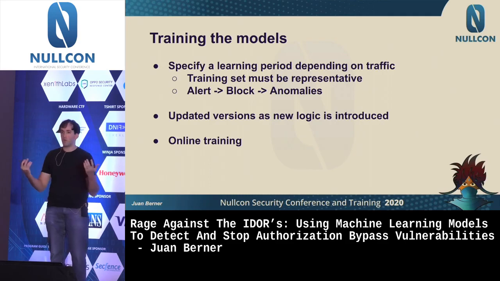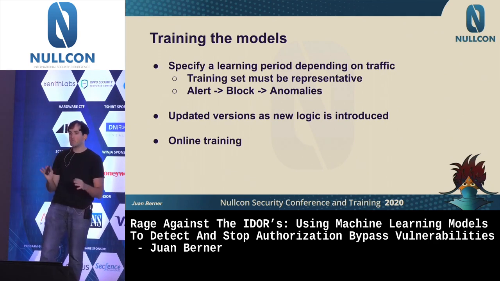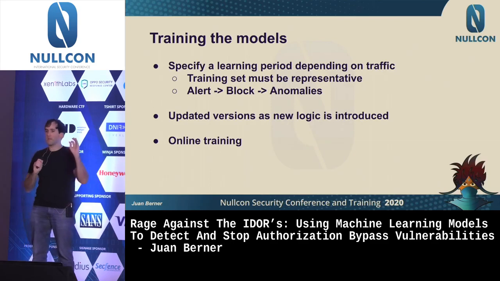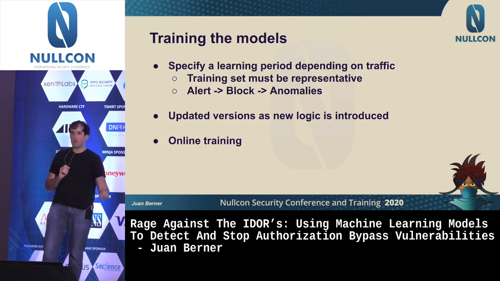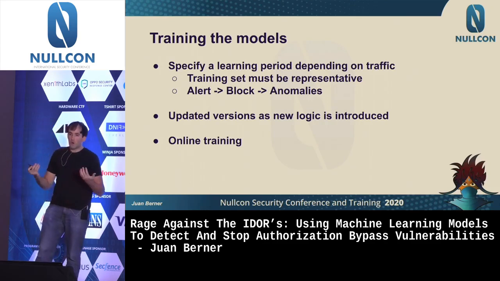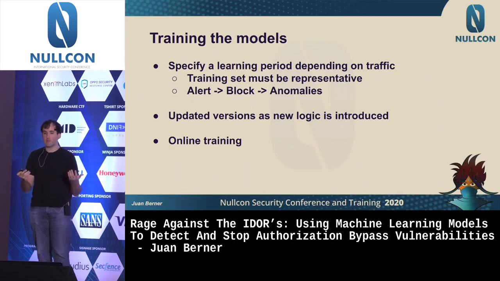So if somebody changes an authorization path, you're not going to be blocking normal users. You're actually adapting to, okay, this is the new normal. Of course, there's the danger here that somebody might be exploiting the new vulnerability exactly in the first seconds that it's released, which should appear as an anomaly. It shouldn't be a constant behavior, and you should be able to detect against it. Or, worst case, at least the risk has been reduced to this particular moment in time for code which was not present in the past.